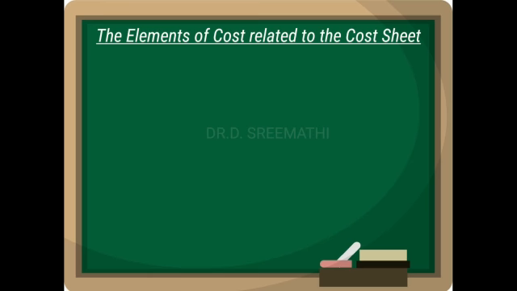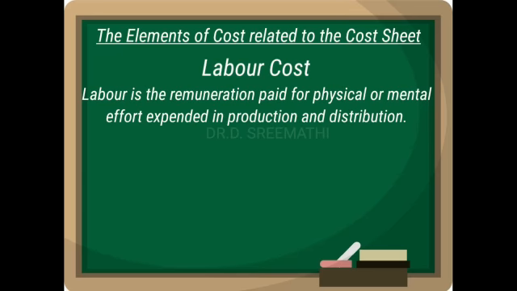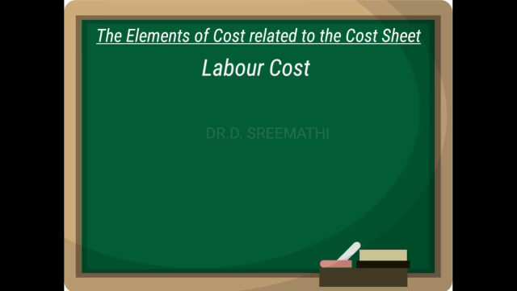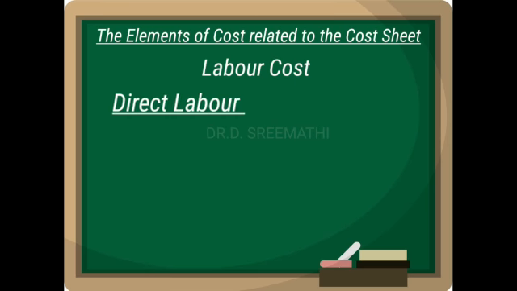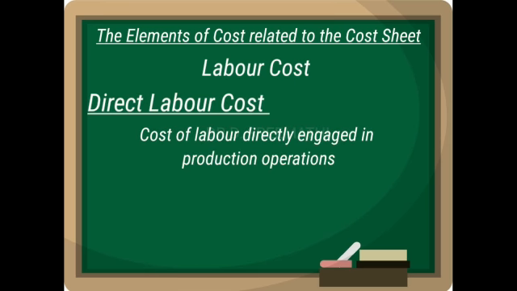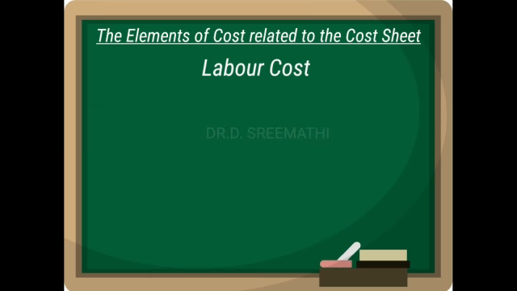The second element of cost is labor. Labor is the remuneration paid for physical or mental effort expended in production and distribution. This labor cost is also divided into direct and indirect portions. What is direct labor cost? It is the cost of labor directly engaged in production operations. For example, the workman engaged in assembling parts and carpenters engaged in furniture making are examples of direct labor.